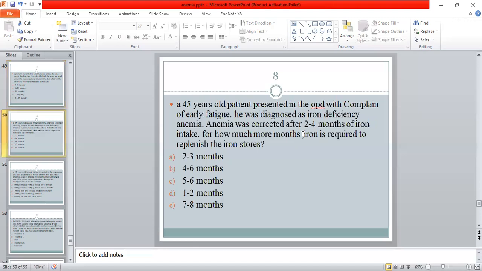Question number 8. A 45-year-old patient presented in the OPD with a complaint of early fatigue. He was diagnosed with iron deficiency anemia. Anemia was corrected after 4 to 5 months of iron intake. For how many more months is iron required to replenish the iron stores? Option A is 2 to 3 months. Option B is 4 to 6 months. Option C is 5 to 6 months. Option D is 1 to 2 months. Or option E is 7 to 8 months. B is the right answer, 4 to 6 months.